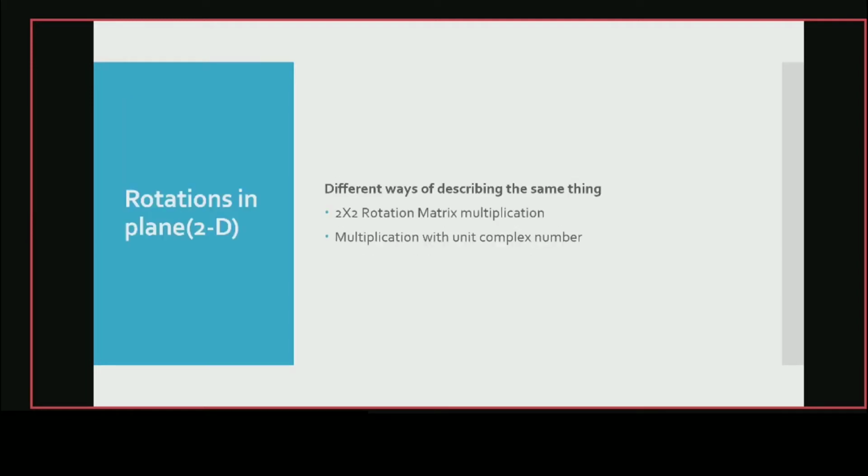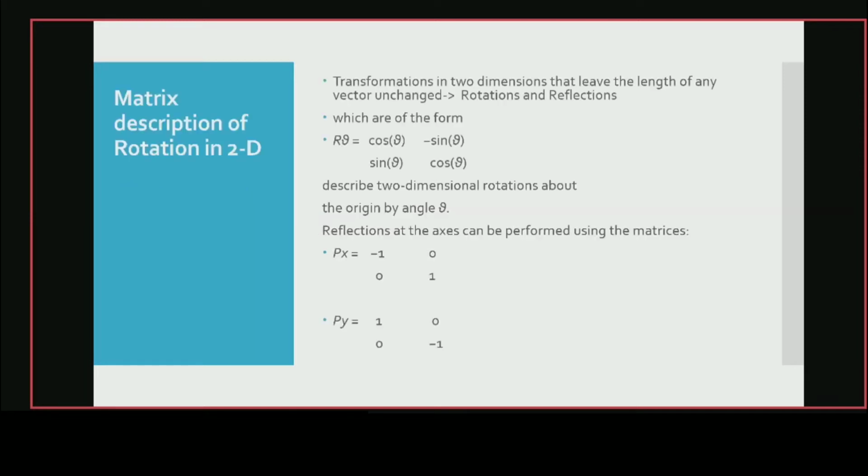Now rotations in a plane, the 2D plane. There are different descriptions to describe rotation in a plane. The first description is by using a rotation matrix, and another is by using complex numbers. In the description by rotation matrix, we can transform a vector such that its length remains unchanged.